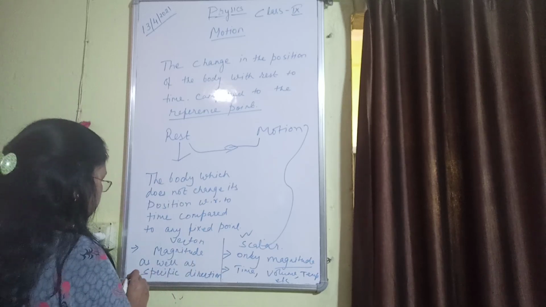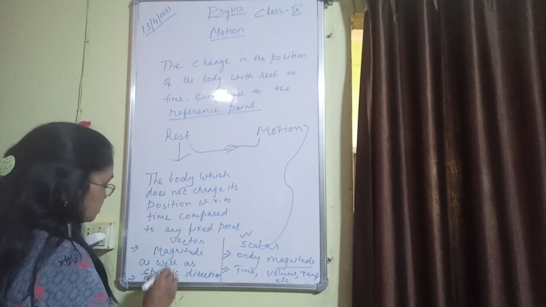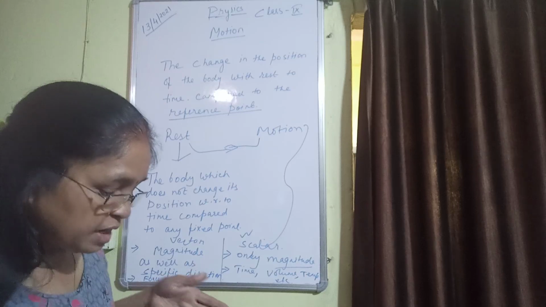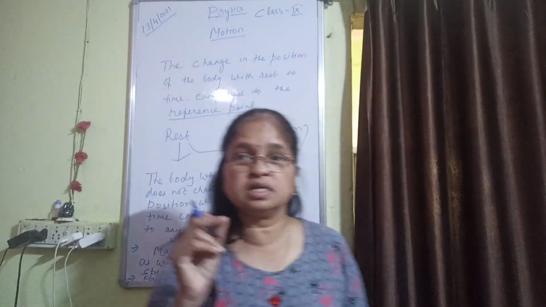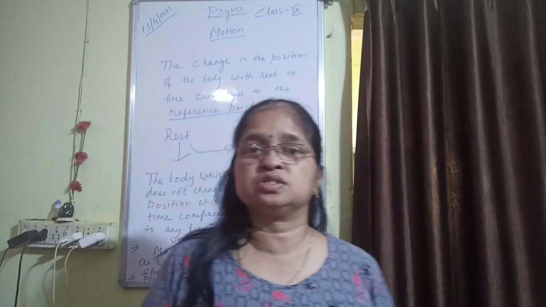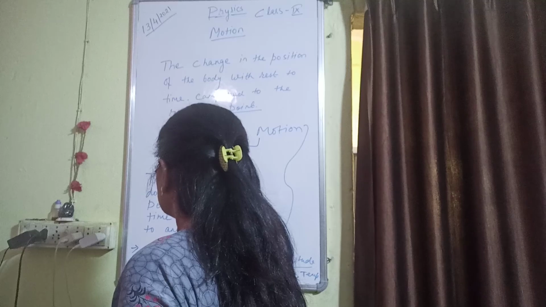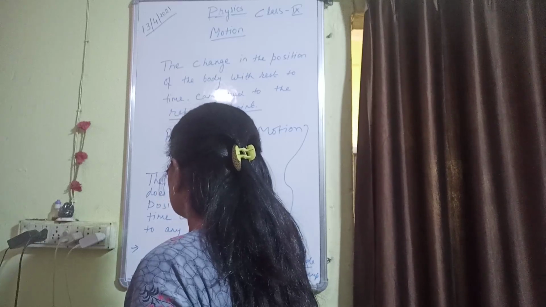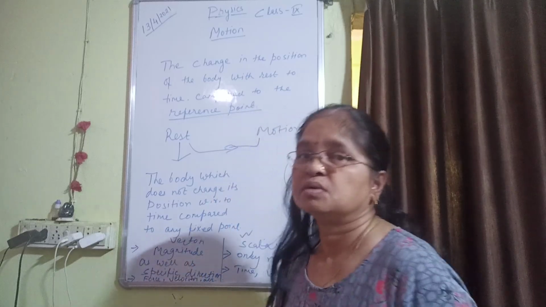For example, force. Simple example is force. Where you apply force, the body moves in the same direction. That means it has specific direction. Velocity, acceleration, all these terms we will study.